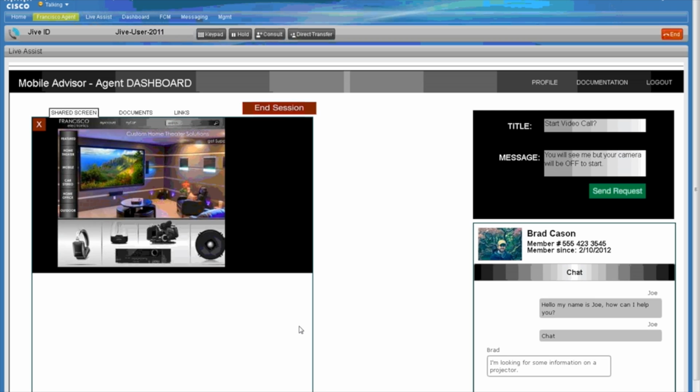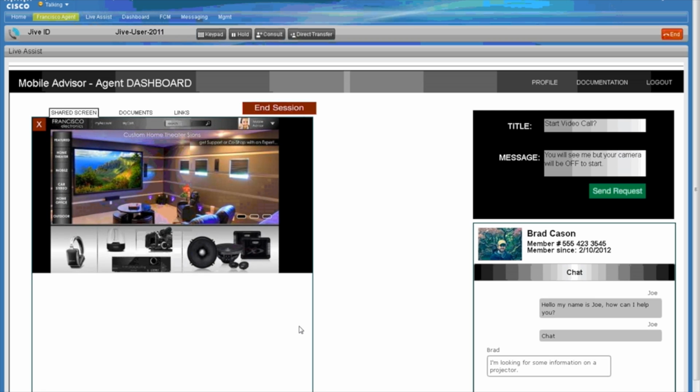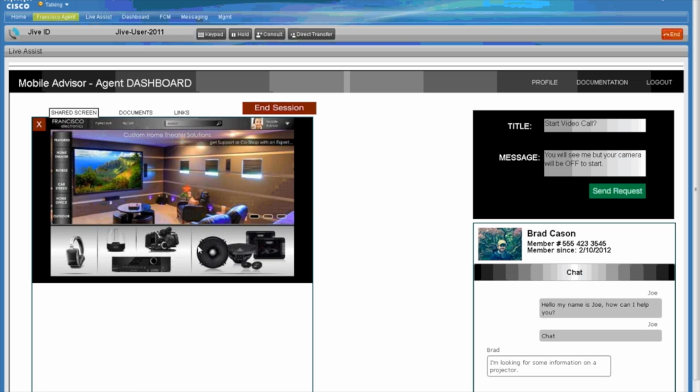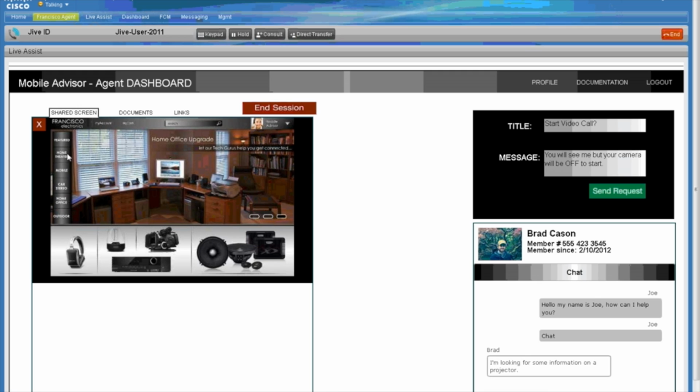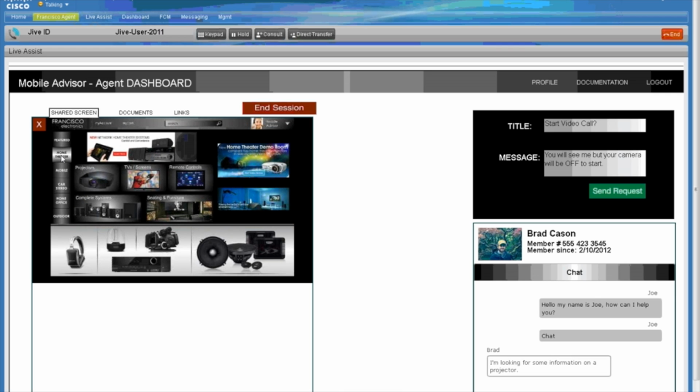So for example, I can show him the next chiclet on that screen. And as we get page updates now, it's because I'm changing his screen. I can browse him to the third chiclet on that page. And if you recall, I directed him to this home theater button because I know that this is the page where the projectors were, and this is the page he was having trouble locating, which is why we started the co-browsing to begin with.